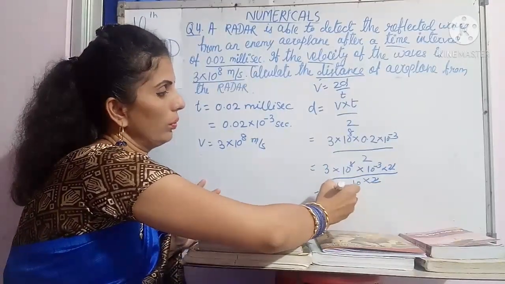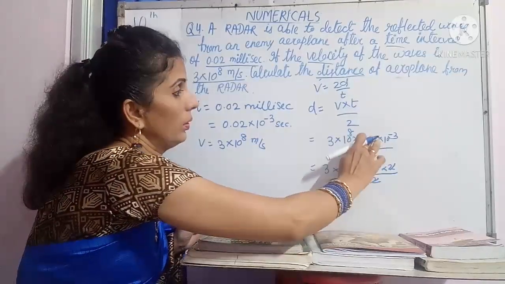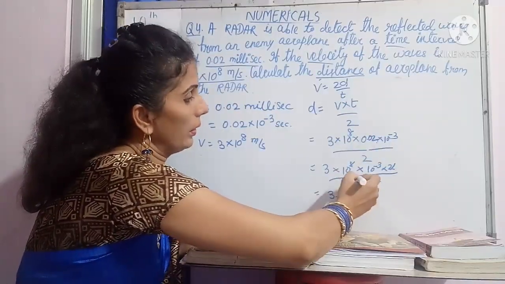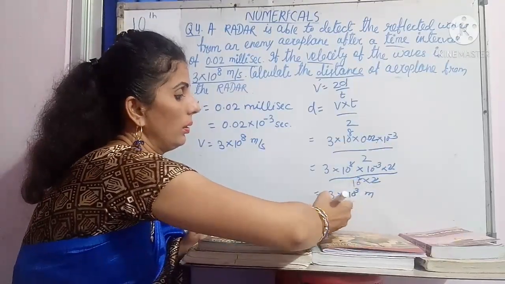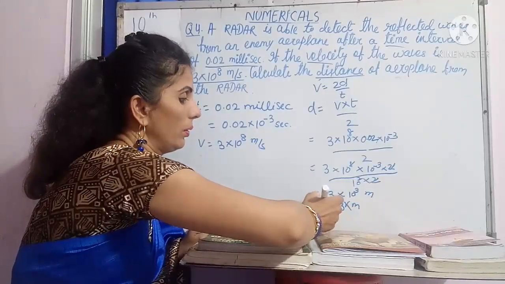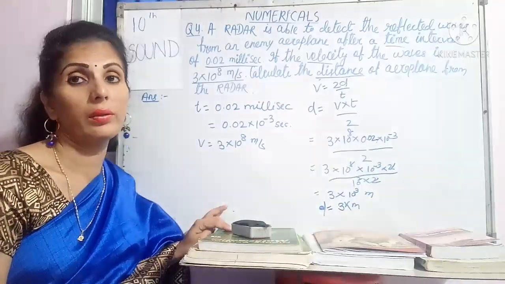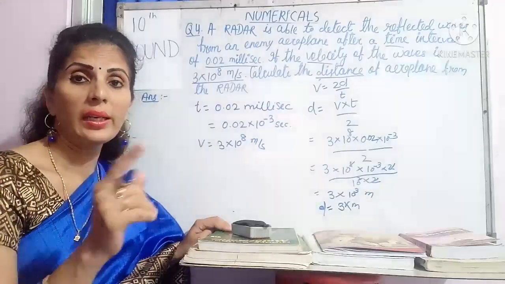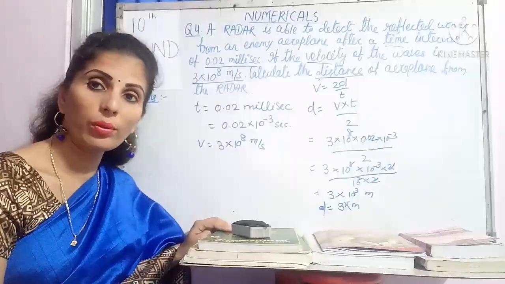So 3 into, sorry, this is the 0.02. So you will get here 10 to the 2. So you will get 10 to the power 3 meter, or this is 3 kilometer. So this is your D. This is your answer. So only one formula is there. You have to remember that V is equal to 2D by T, and in this formula only you can do all the numericals. Now go to the next question.